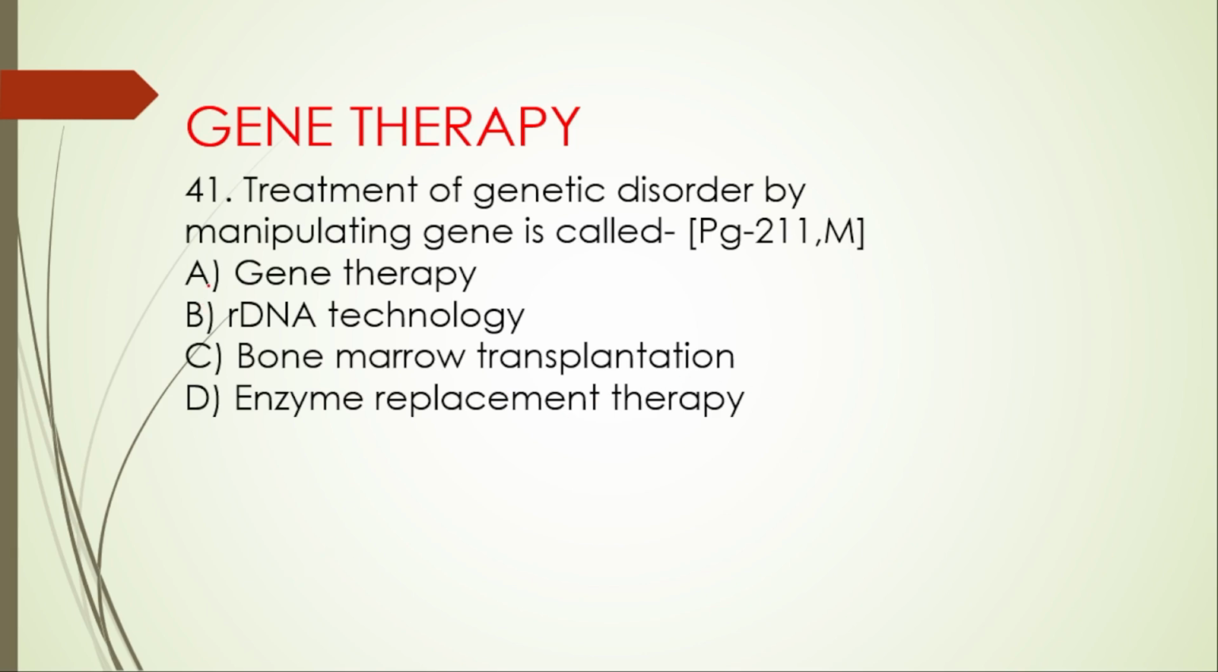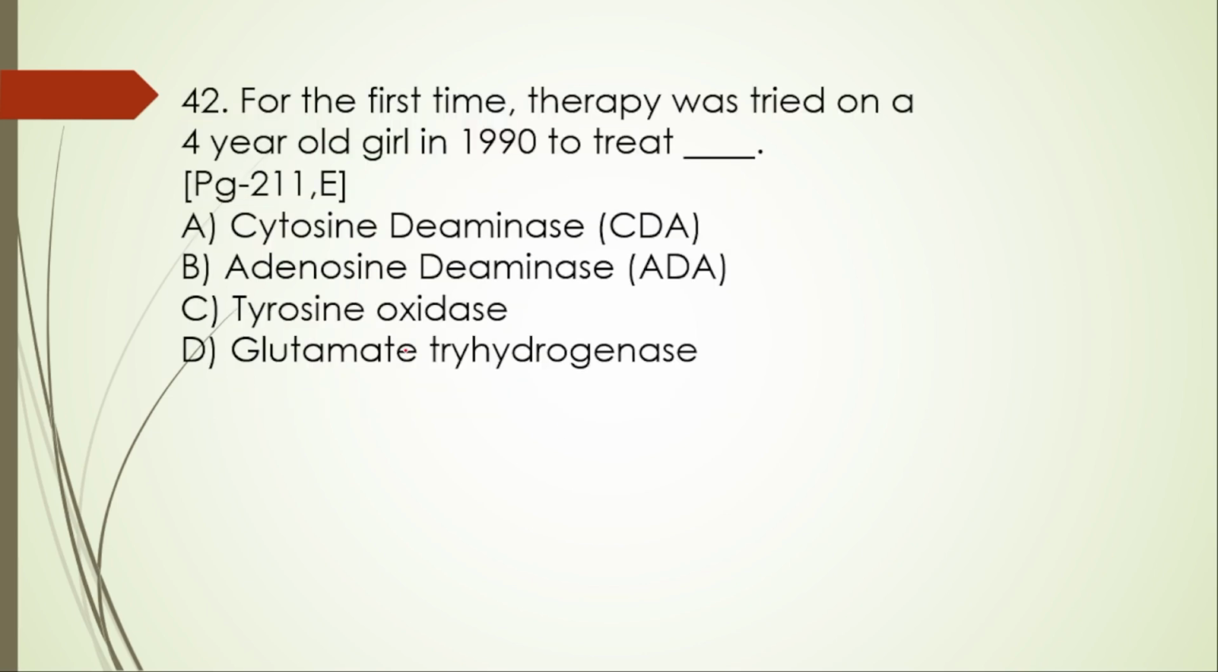Whereas rDNA technology, that is called recombinant DNA technology, is a tool used for gene therapy. Bone marrow transplantation is used to treat genetic blood disorders, and whereas enzyme replacement therapy is used to treat the symptoms by providing the missing enzyme rather than fixing the underlying genetic causes. So the right option will be option A.